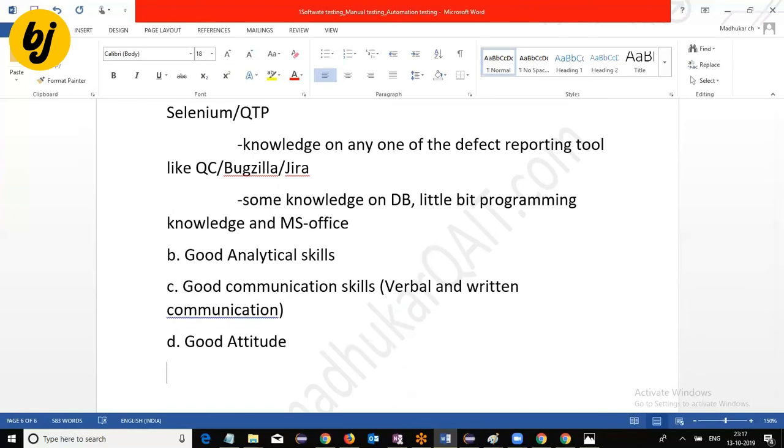Okay, so that's it for today in this session. In the next session we are going to discuss the software development process, called the software development life cycle, then quality assurance and quality control. I'm going to post these in the next video.